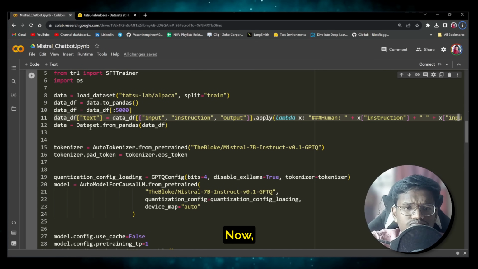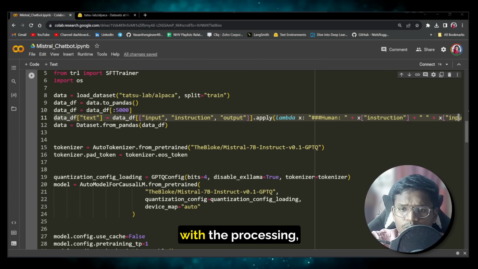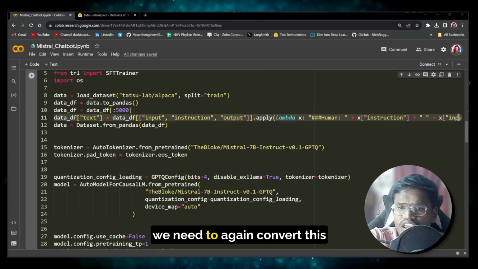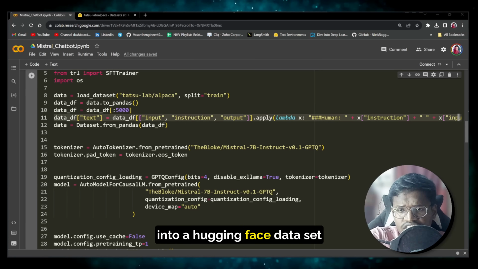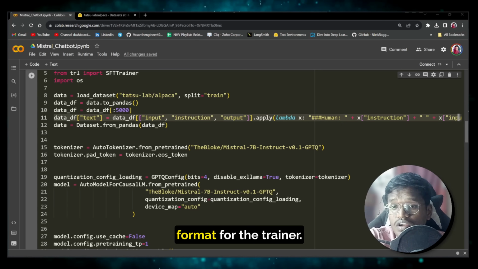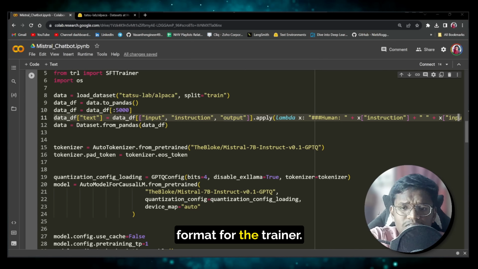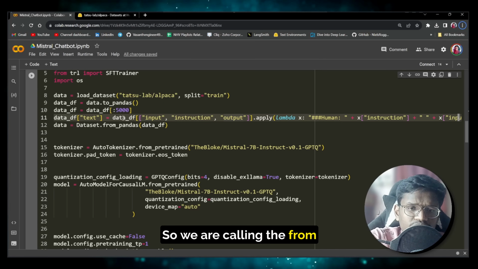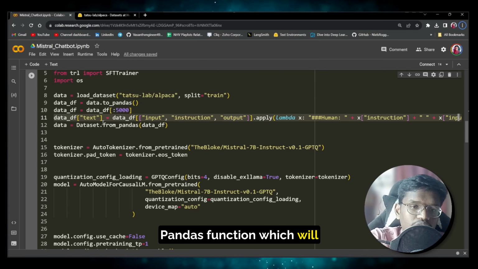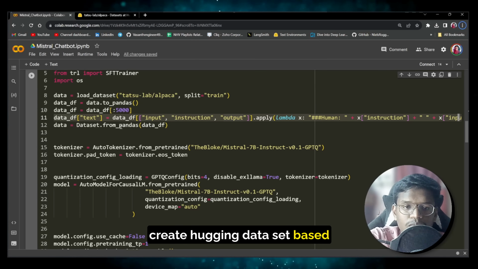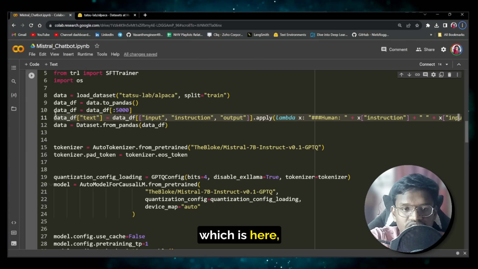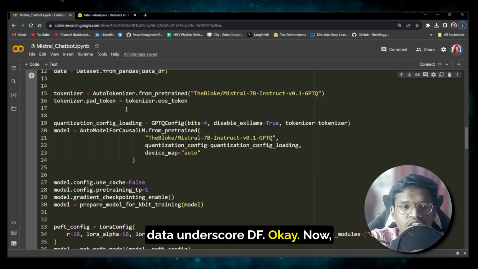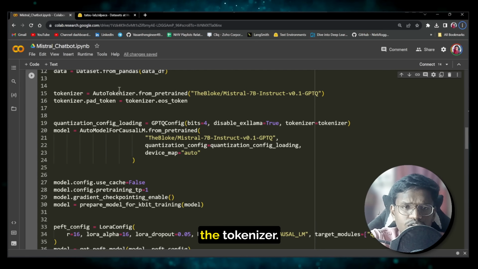Now since we have completed the processing, we need to convert this again into a Hugging Face dataset, because that is the required format for the trainer. So we are calling the from_pandas function, which will create a Hugging Face dataset based on a pandas data frame, which is here data_df. Now the next step is to create the tokenizer.